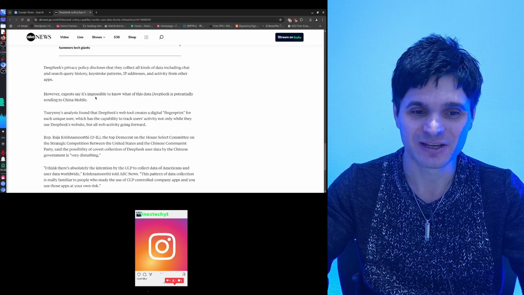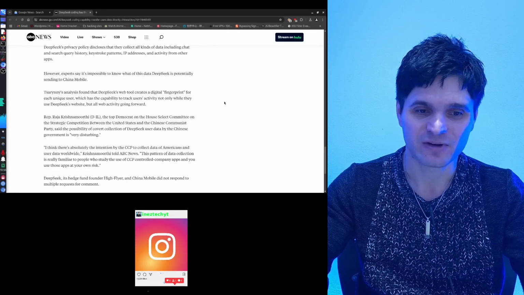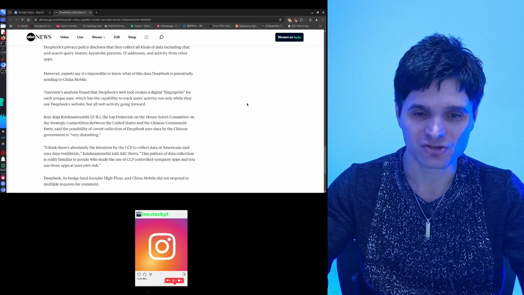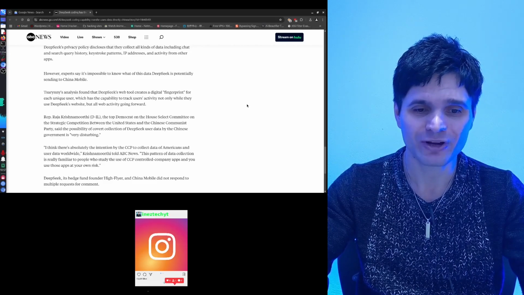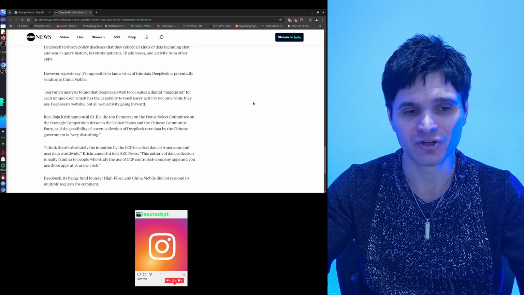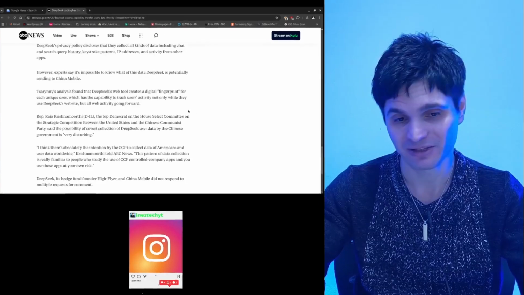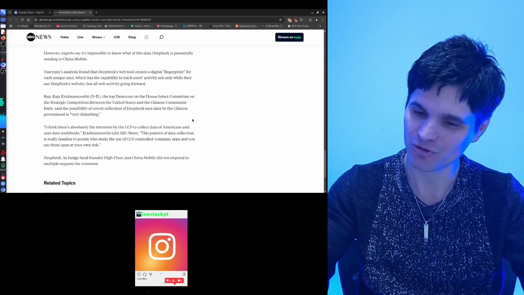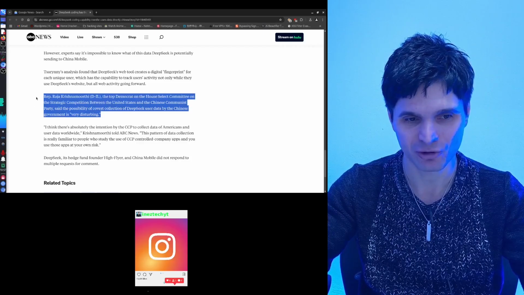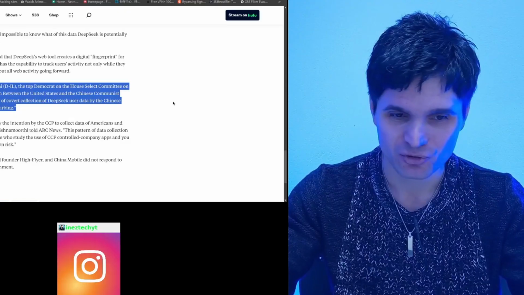However, experts say it's impossible to know what of this data DeepSeek is potentially sending to China Mobile. The analysis has found that DeepSeek Web 2 creates a digital fingerprint for each unique user, which has the capability to track users' activity not only while they use DeepSeek's website, but all web activity going forward. Yeah, that would be pretty bad, honestly. I mean, do your thing with your own software, but if you are basically installing spyware into someone's computer, you should not be doing that.